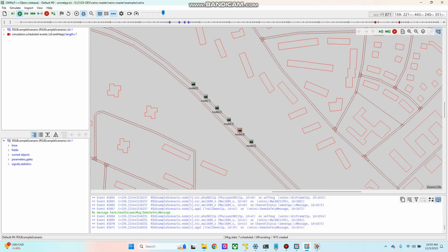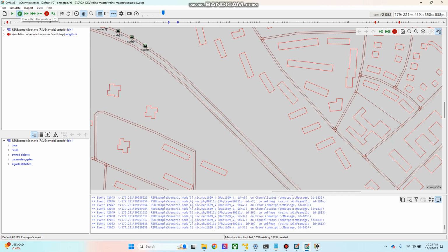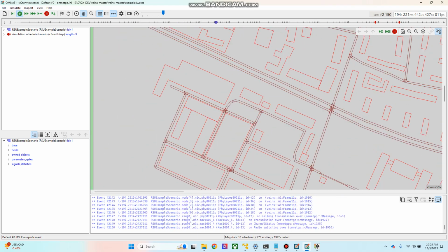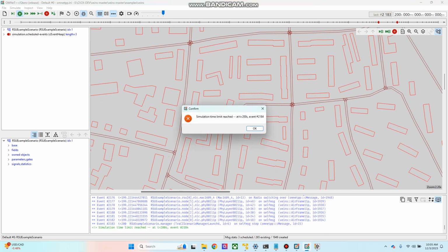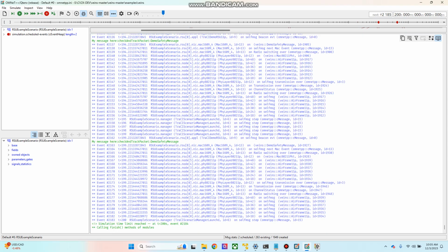So I'm stopping the simulation here, and I will explain the logs after that. The simulation has come to an end, so let's explain the log.